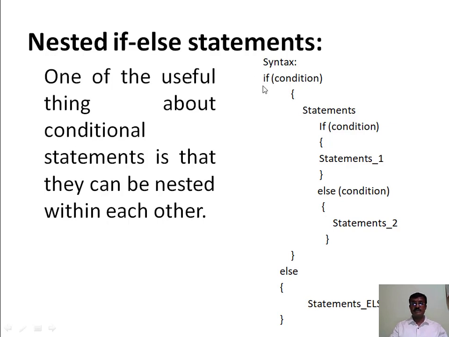Here the syntax is like this: if followed by a condition, then there will be some statements. Within your true statements, we can have one more if else statement. Even we can have one more if else statement in the else statements also. In this way, we can nest one if else statement within another if else statement. That is your nested if else statements.